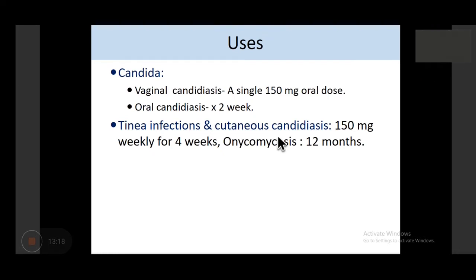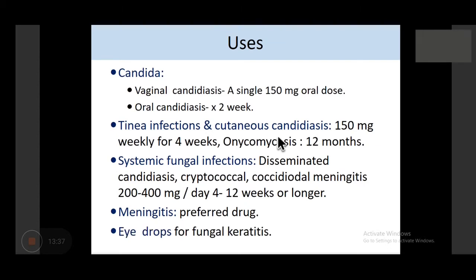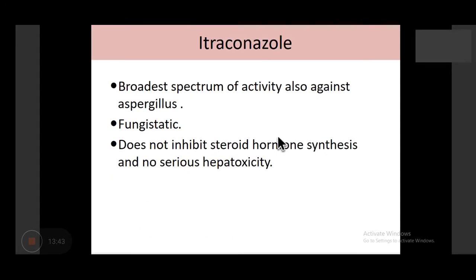But for onychomycosis, because the keratin is thick, 12 months of treatment is required, which is further decreased with terbinafine. We will see that in systemic fungal infection also, fluconazole can be used for disseminated candidiasis, cryptococcus, and coccidioidal infections. In meningitis, it is the preferred drug because it can cross the blood-brain barrier. The other option is the amphotericin-flucytosine combination. Eye drops are also available for treatment of keratitis.